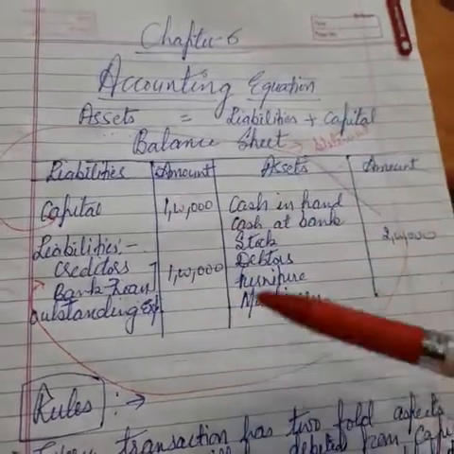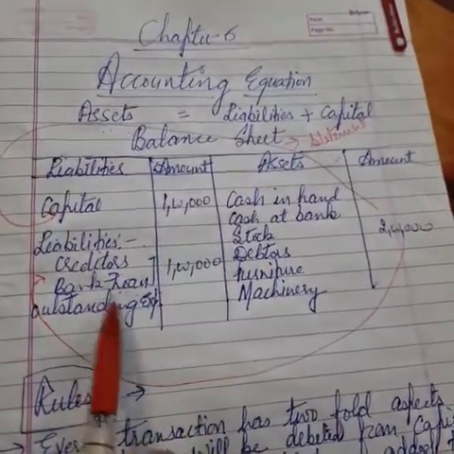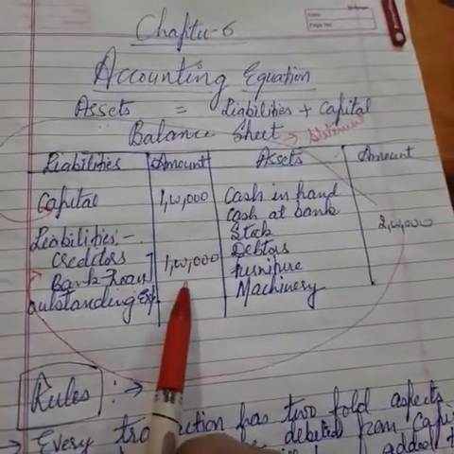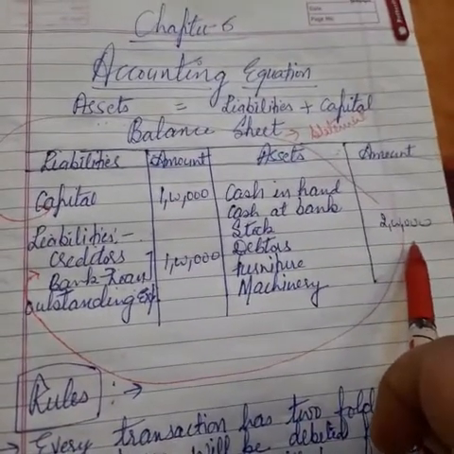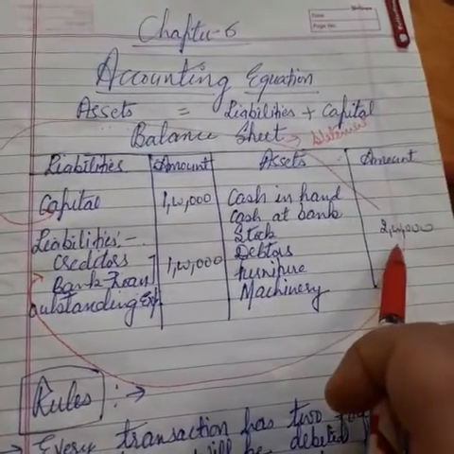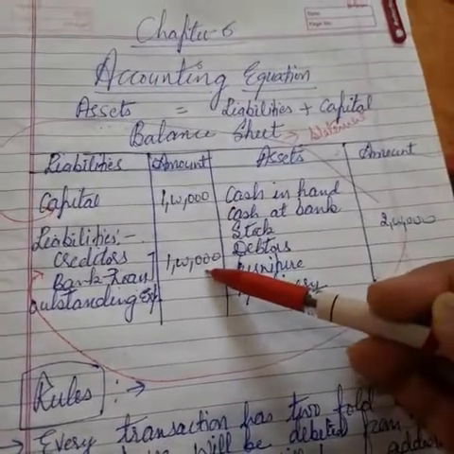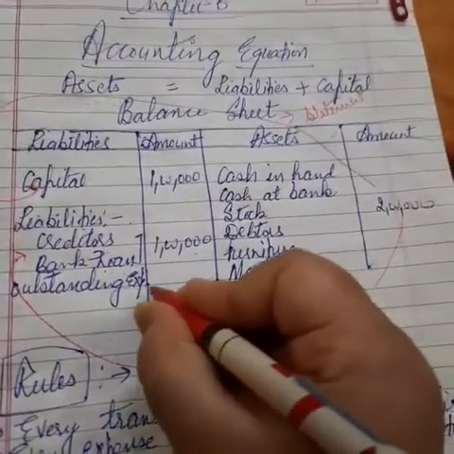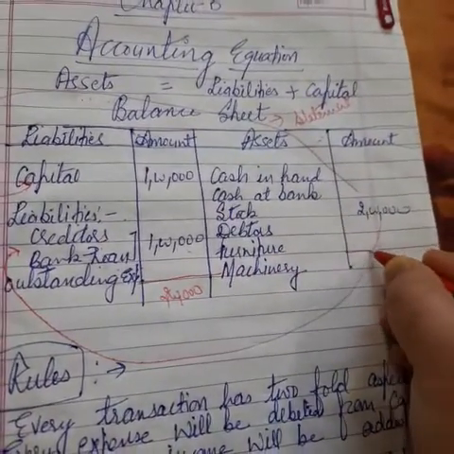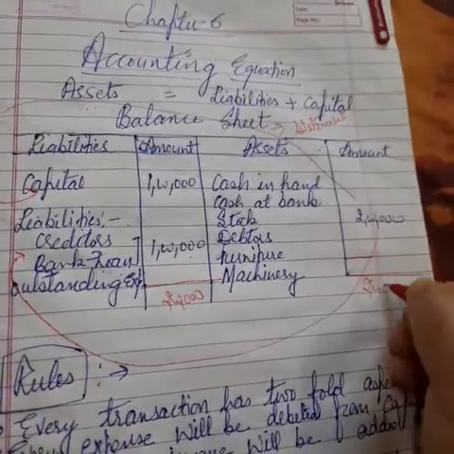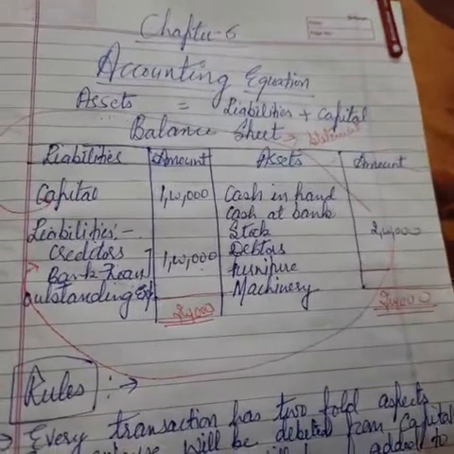Look, I have now taken an example. Suppose in the business capital is ₹1 lakh and there are creditors of ₹1 lakh, and on the asset side I have purchased stock worth ₹2 lakh. Of course, if I am purchasing stock, I will utilize money. Either I'll take money from the capital or I'll purchase it on credit. So see, the total of the liability side is also 2 lakh and the total of the asset side is also 2 lakh. This is how the balance will be matched in the accounting equation.